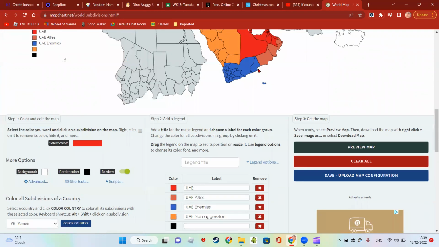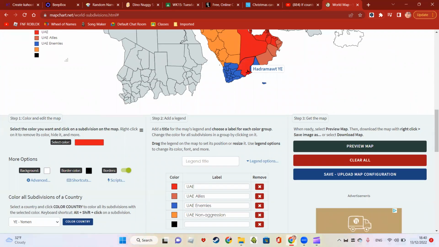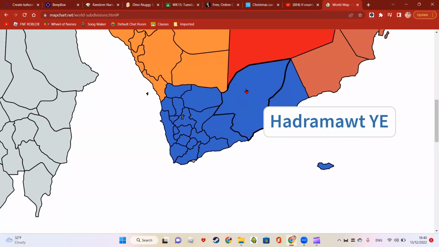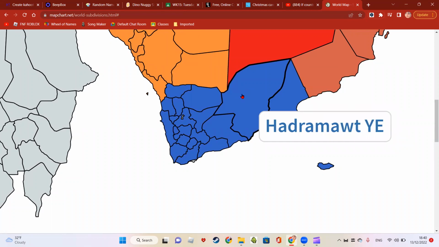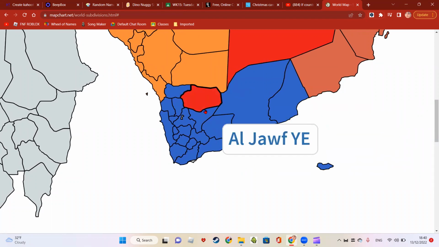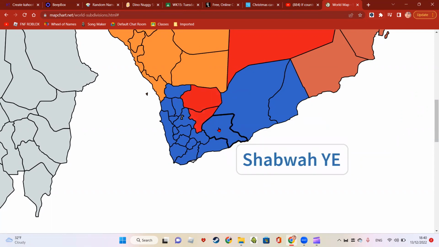So remember, I'm keeping this easily buffed. So the Emiratis start marching in through this place, Hadramaut. They start marching through Hadramaut, and eventually end up in Al Jauf and Marib and Shabwa.